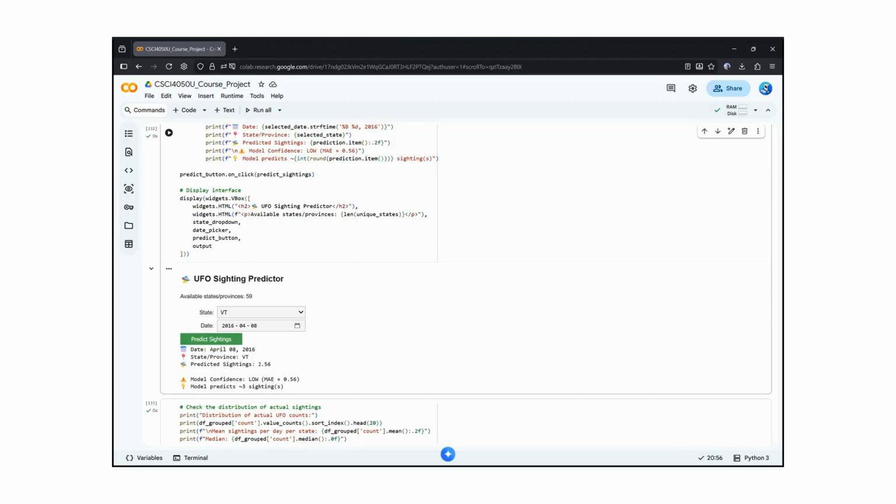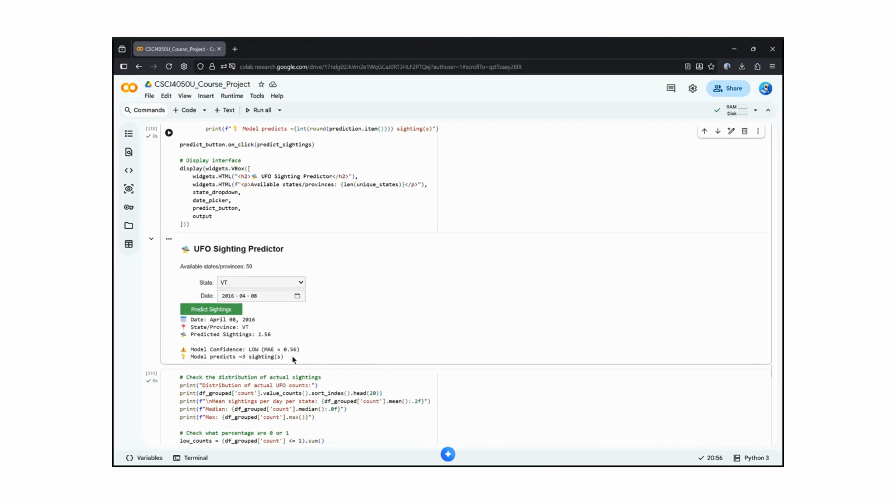This level of MAE is translated into a low confidence warning, as seen here, providing the user with a realistic expectation that the actual number of sightings could be half a sighting higher or lower than the prediction. This transparency is essential for a reliable system. Additionally, the model then rounds its prediction from 2.56 up to approximately 3 sightings.